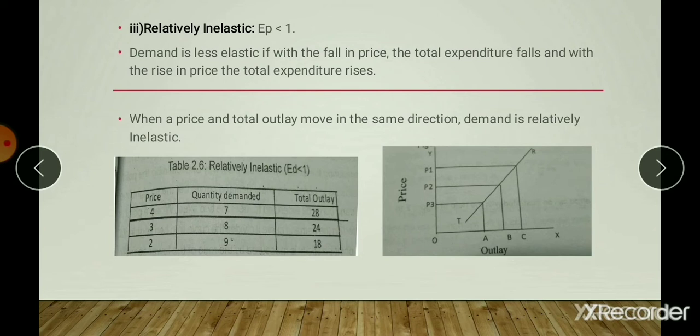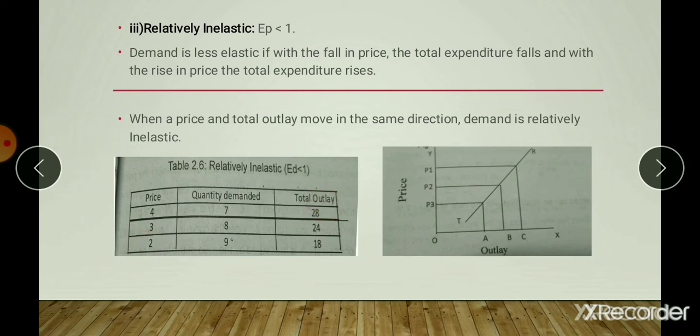Here it can be illustrated in the table. With a fall in price of the commodity, the total expenditure also falls. Right? You can see here the price of the commodity is decreasing, but the total outlay is also decreasing. Here it has the same direction. When the price decreases, total expenditure also decreases. When the price increases, total expenditure also increases.